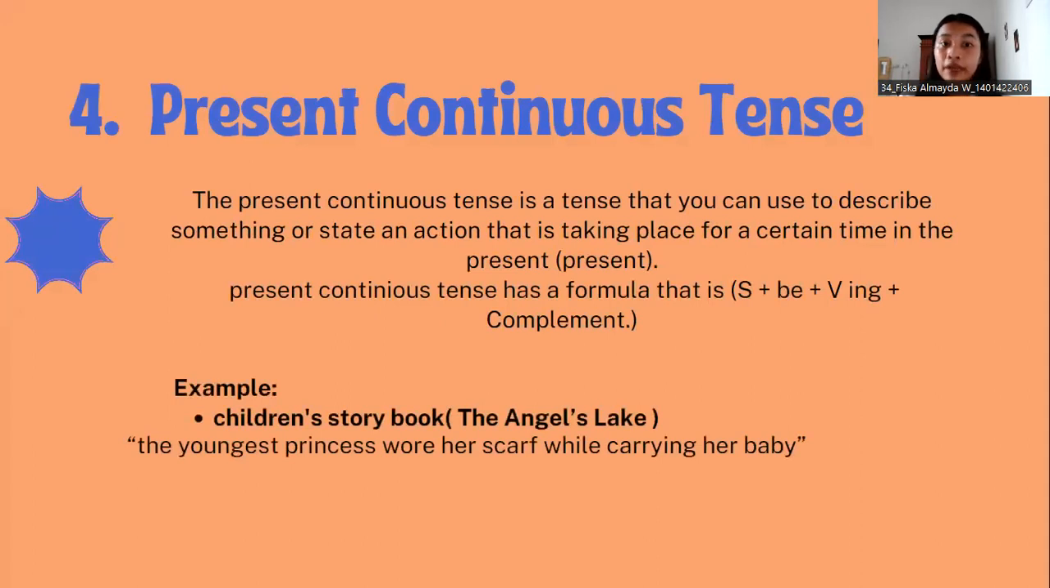Number 4, present continuous tense. The present continuous tense is a tense that you can use to describe something or state an action that is taking place for a certain time in the present. Present continuous tense has a formula: subject plus be plus verb-ing plus complement. The example from present continuous tense in the children's storybook, The Angel's Leg: the youngest princess wore her scarf while carrying her baby.